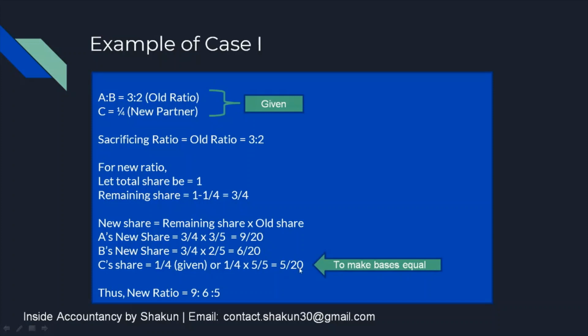Now the bases are equal, so my ratio is 9:6:5. That is the new ratio. So please remember, when no other information is given, only the old ratio and the new partner's share is given, then the sacrificing ratio and old ratio are always same, and the new ratio can be calculated by assuming the total share to be 1, finding out the remaining share and dividing the remaining share into the old ratio.